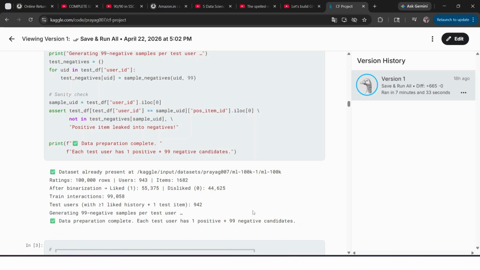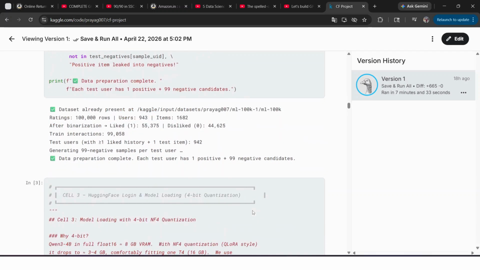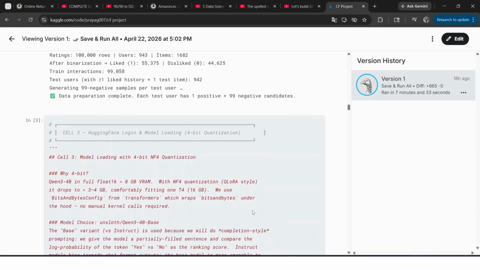For our evaluation protocol, we used a strict leave-one-out split. For each user, we held out their chronologically last liked movie as the ground truth test item. We then paired this positive item with 99 randomly sampled negative items. This creates a 100 item candidate pool per user, and our goal is to rank that true positive item as high as possible.